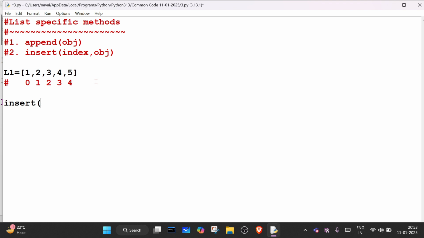So here I will write insert. Where do you want to insert? L1 dot insert, and here we need to mention the index. Where you want to append? I want to append after 2.